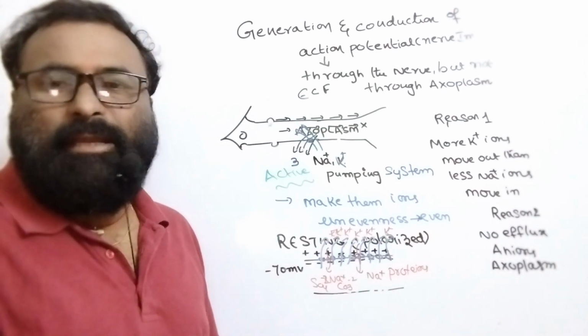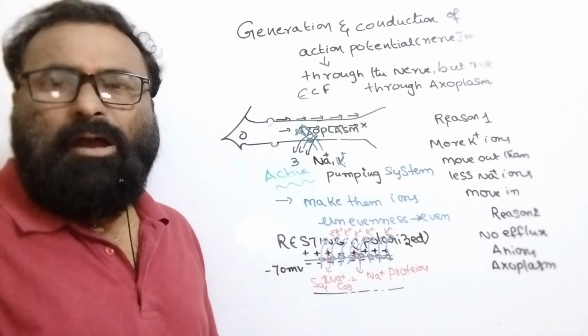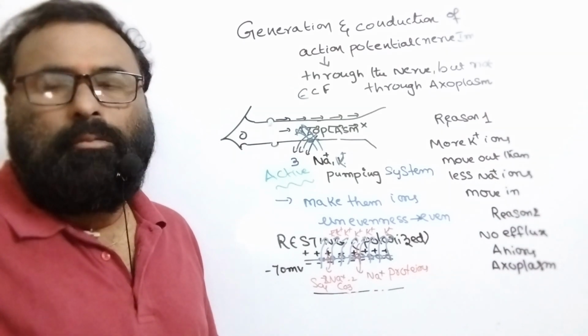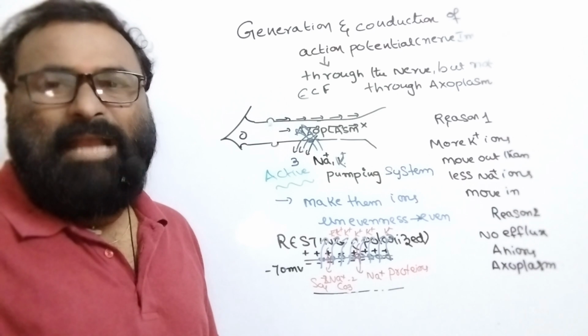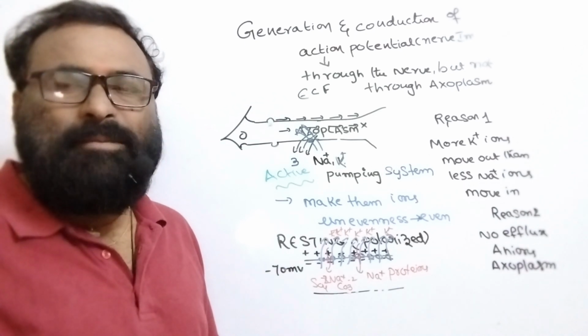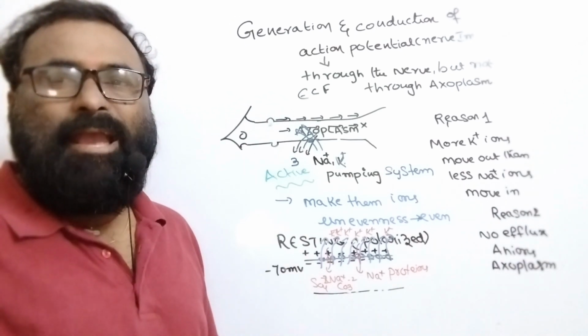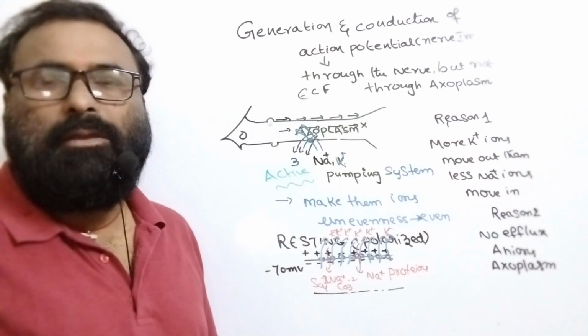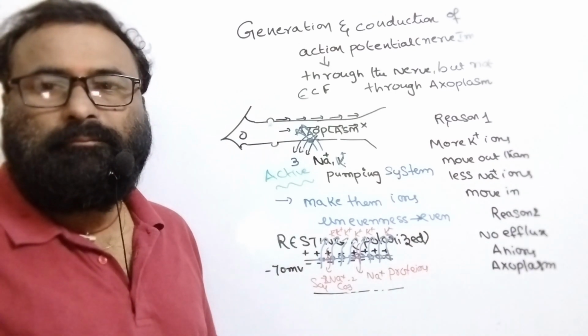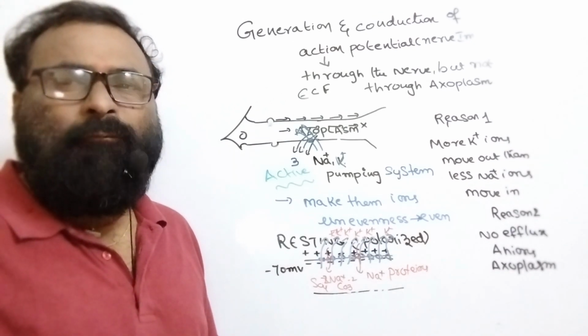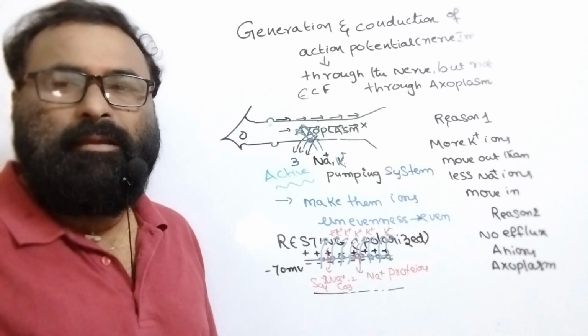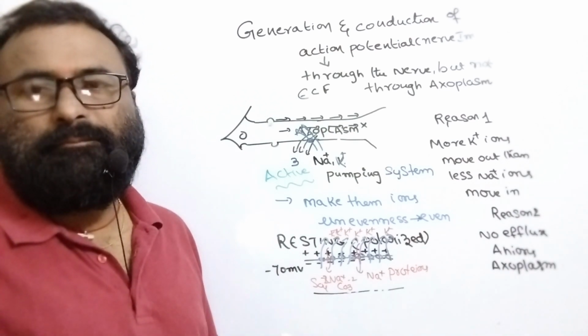During the resting state, more potassium ions are moving, and a negligible or low amount of sodium ions are moving. Which ions are never diffused through this membrane? Anions.